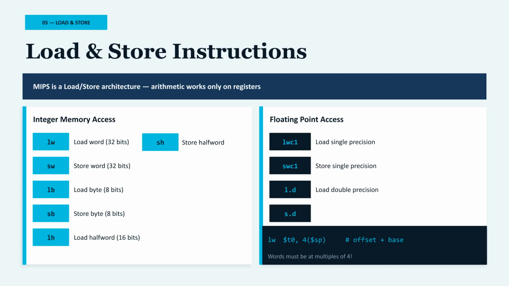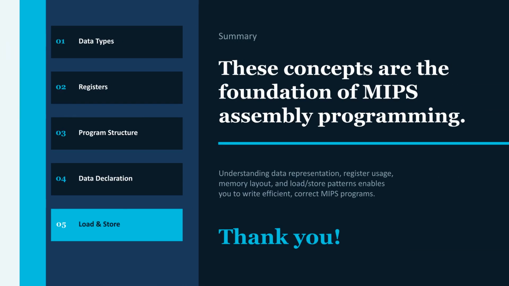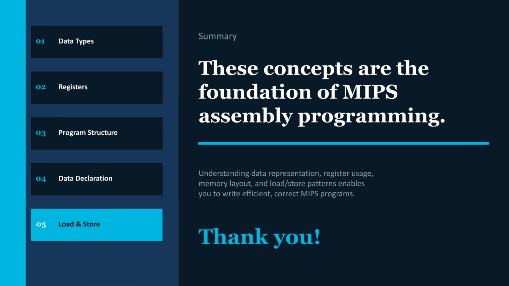In summary, load and store instructions are the only way to access memory in MIPS. They use a base register with offsets and require proper alignment. To conclude, we have covered data types, registers, program structure, data declaration, and load and store instructions. These are essential for writing MIPS assembly programs. Thank you for watching. Goodbye.